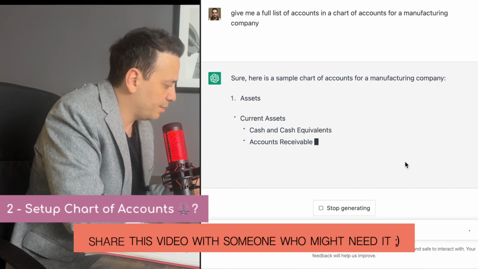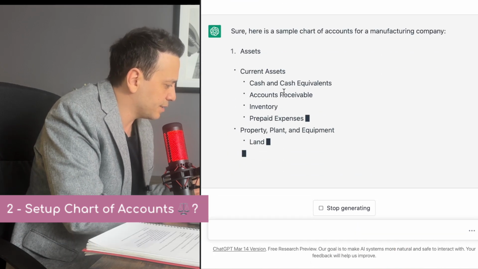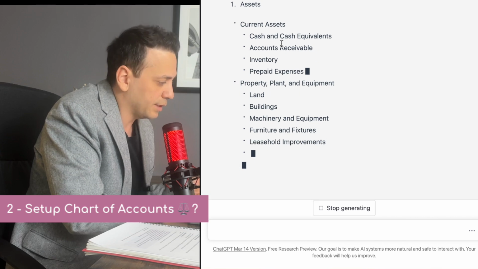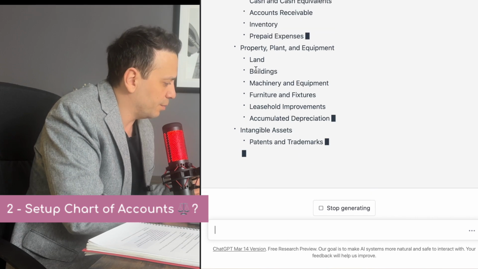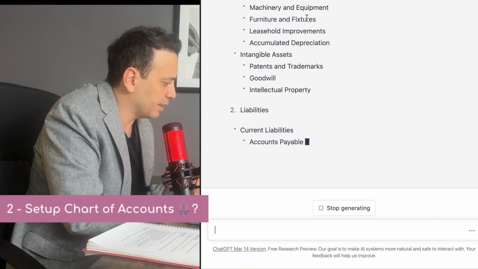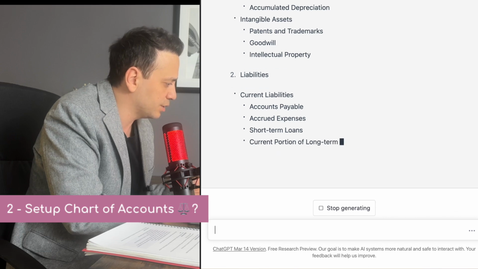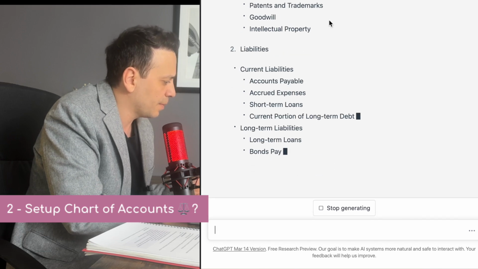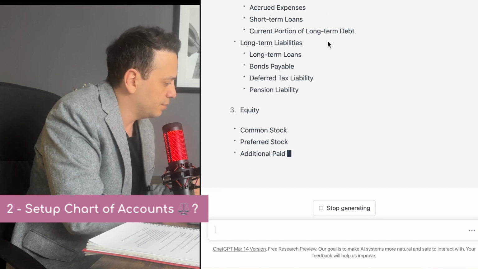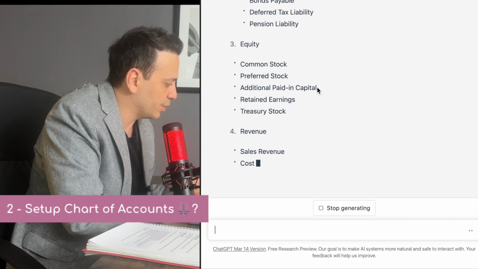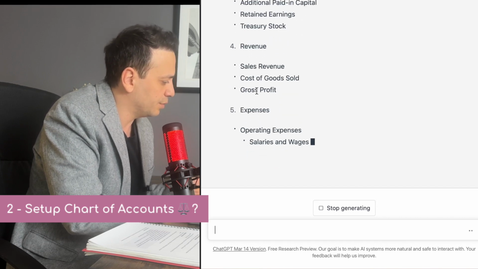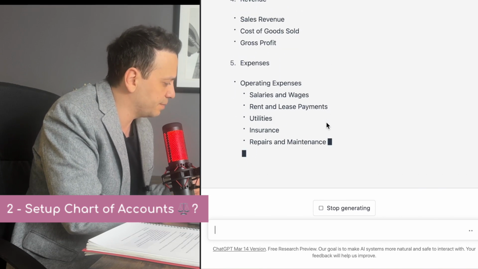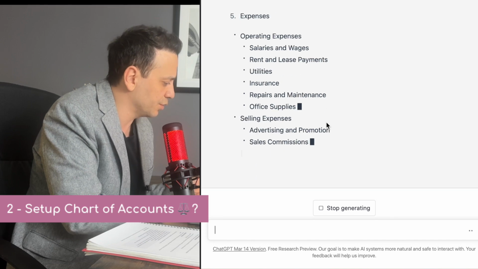Here is a sample chart of accounts, and it's saying assets. What types of current assets would you have? Property. Here are the different kinds of property, plant, and equipment accounts. Intangible assets, liabilities. Current and long-term liabilities, equity. Pretty good. Revenue accounts, expenses. Okay, so far so good.